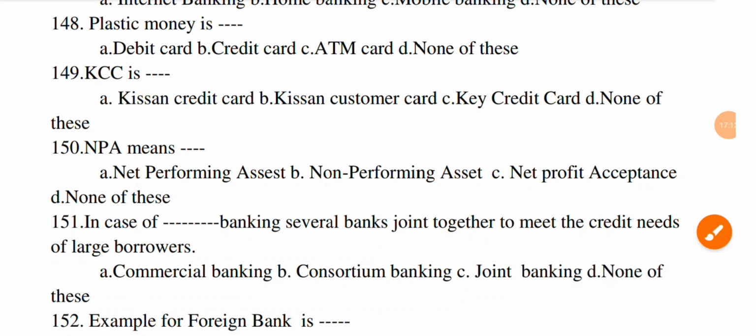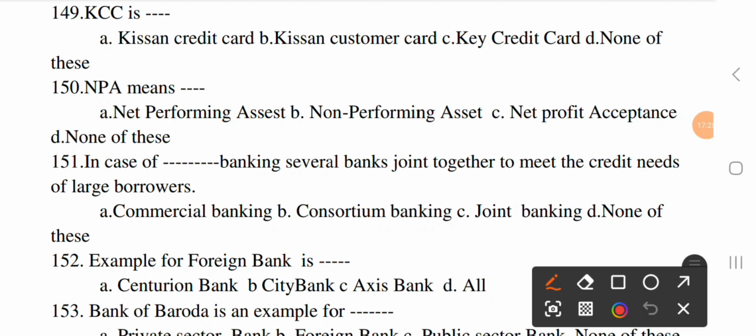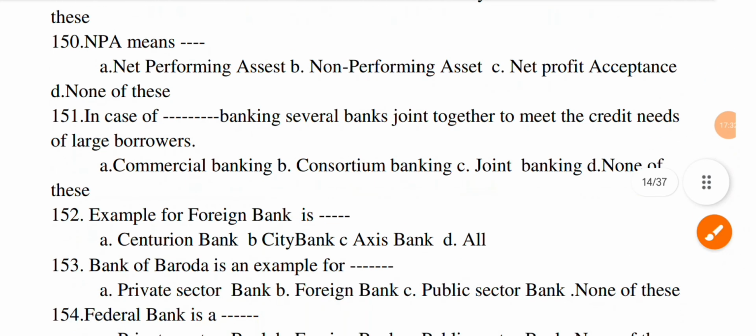Next question, NPA means dash. Option A, net performing asset, B, non-performing asset, C, net profit acceptance, and D, none of this. The correct option is B, non-performing asset.